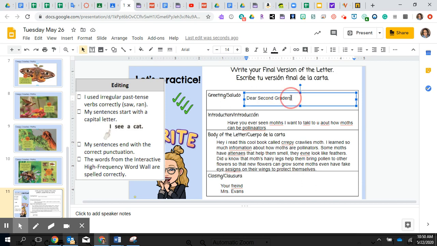I'm going to change that. I'm going to put a comma because when you have a greeting, you always put the comma after. So now that looks better. Dear second graders, my introduction.